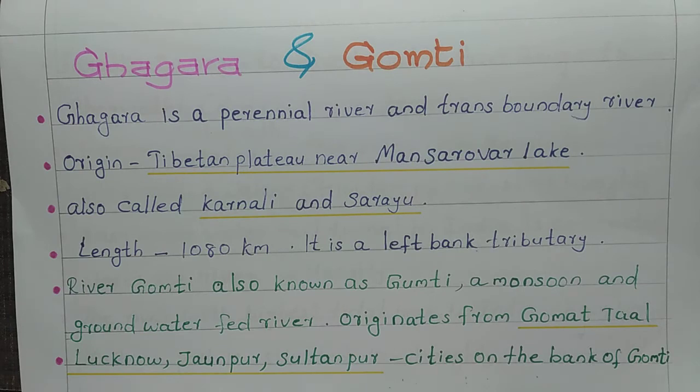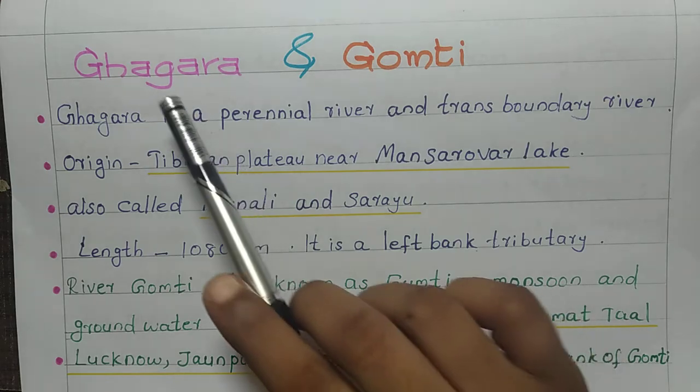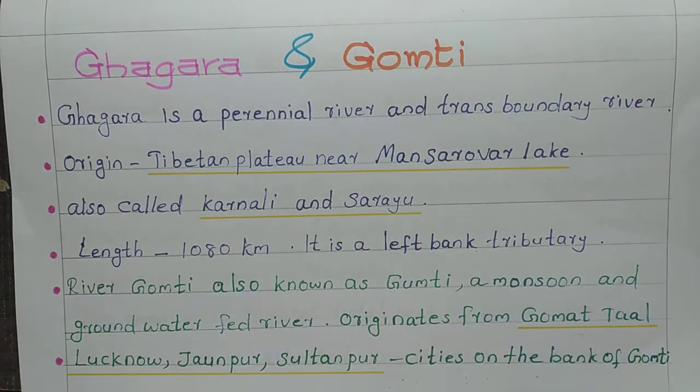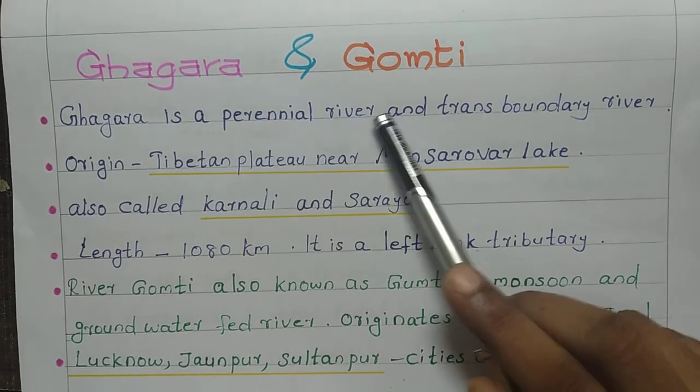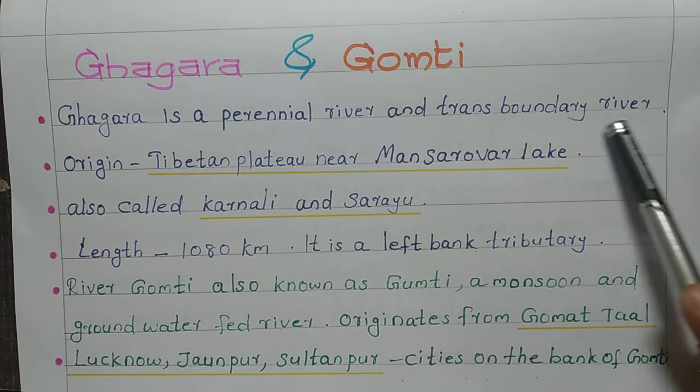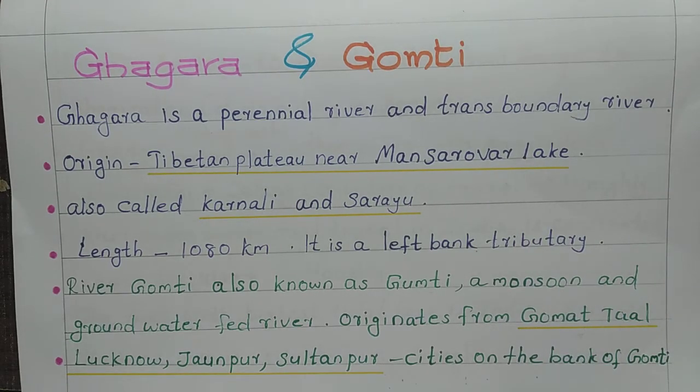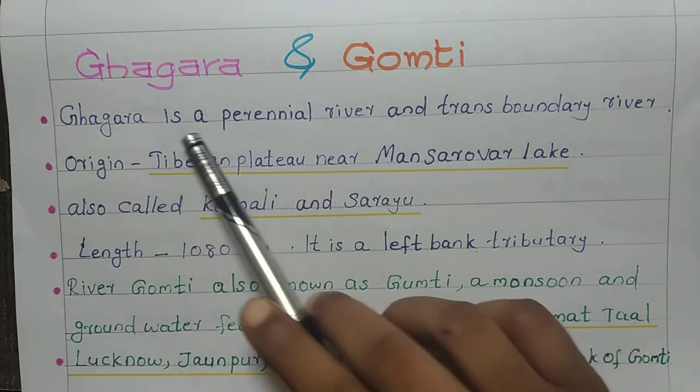Now let's see the other two tributaries, Ghagra and Gomti. These are also left bank tributaries. Ghagra is a perennial and transboundary river.